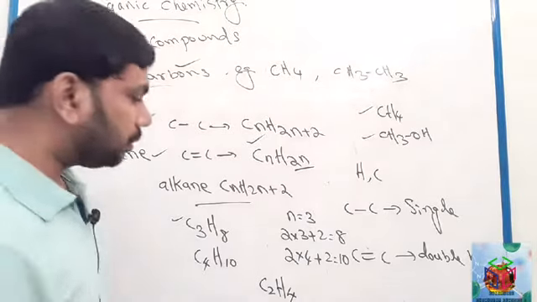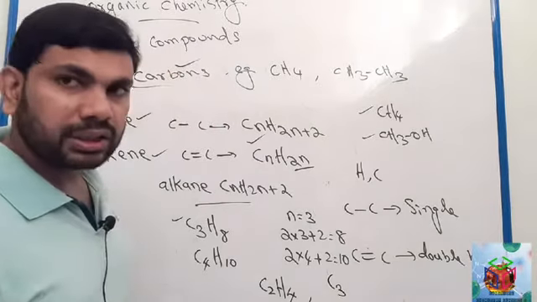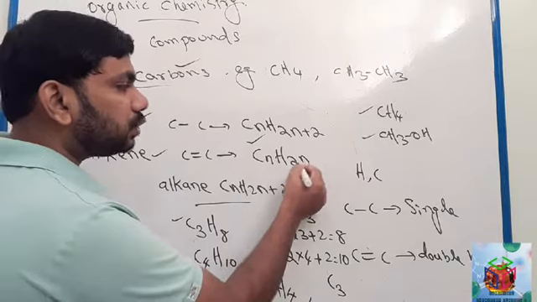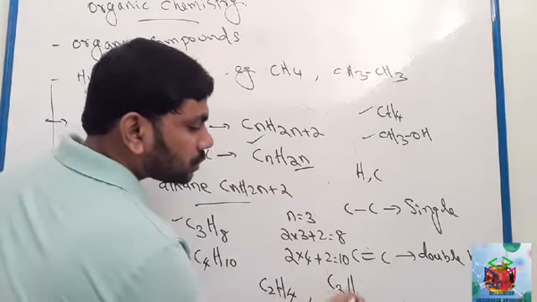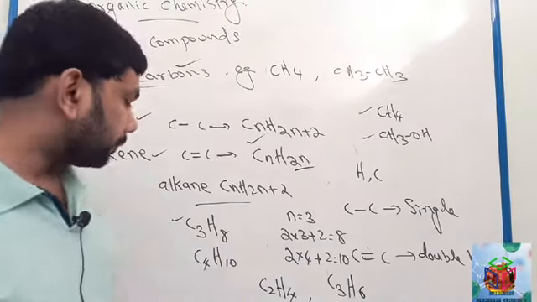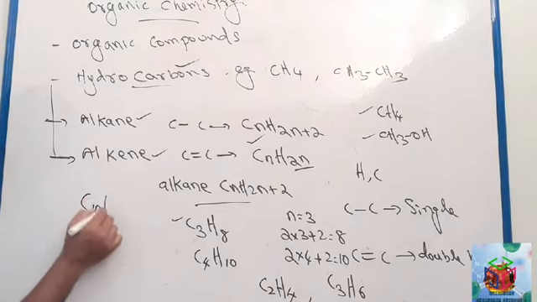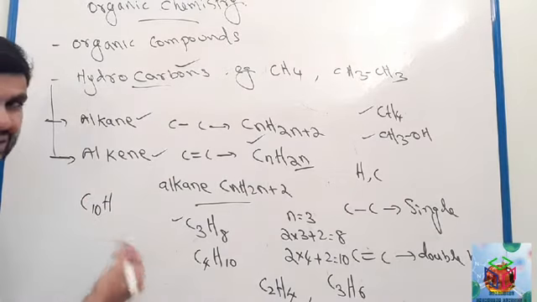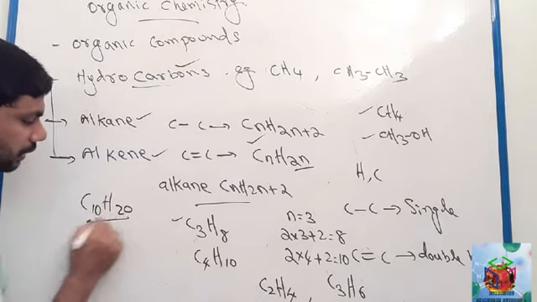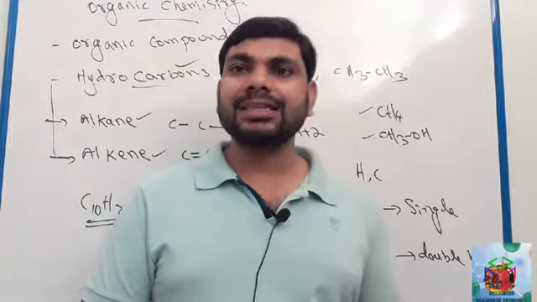Look at another example: one alkene which contains 3 carbons. 2 times 3 gives 6, so C3H6. For an alkene which contains 10 carbons, the number of hydrogens is 2 times 10, 20. Accordingly you can find the formula for alkane and alkene.